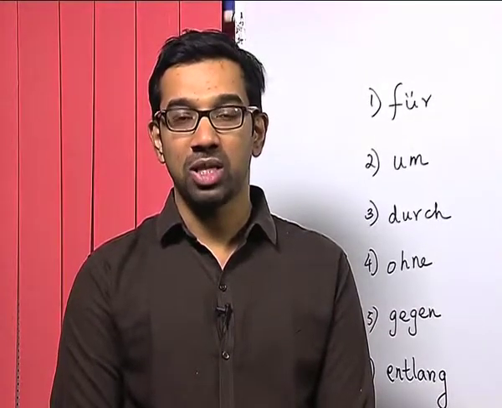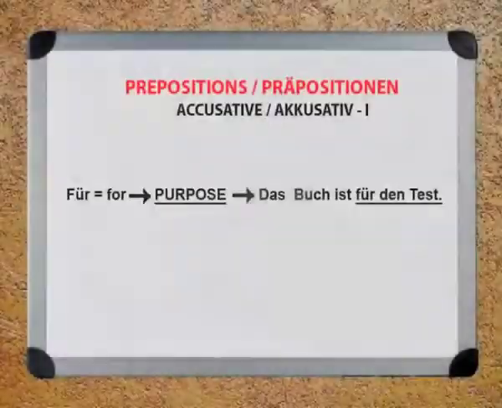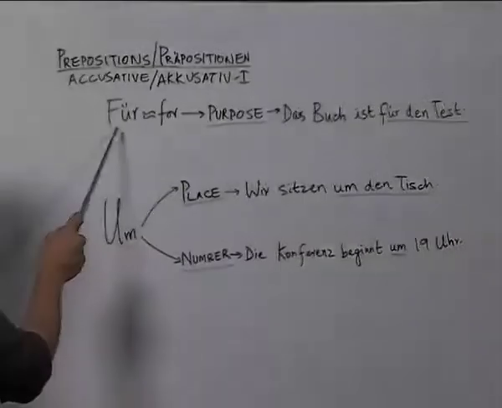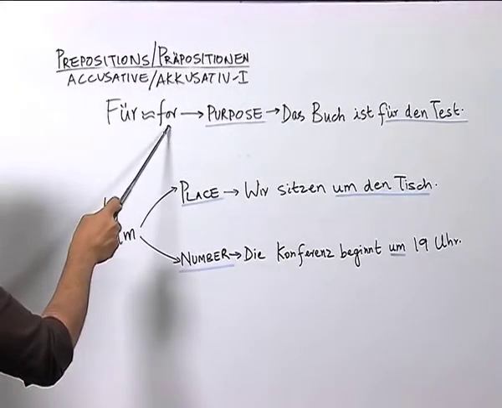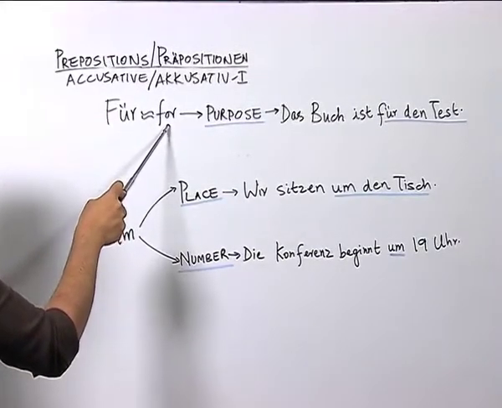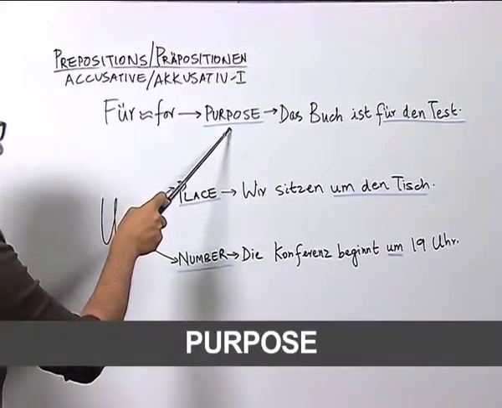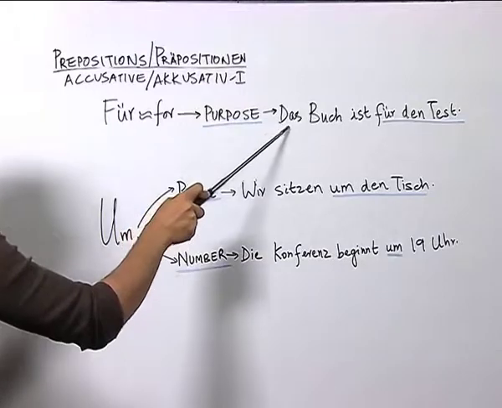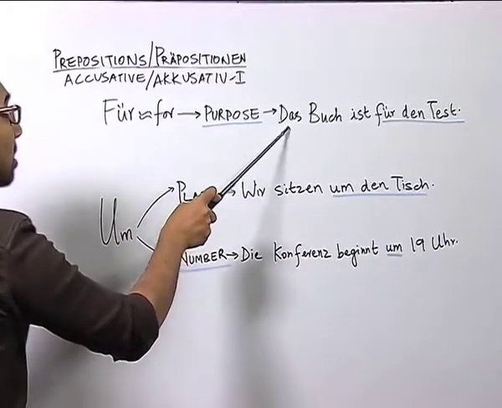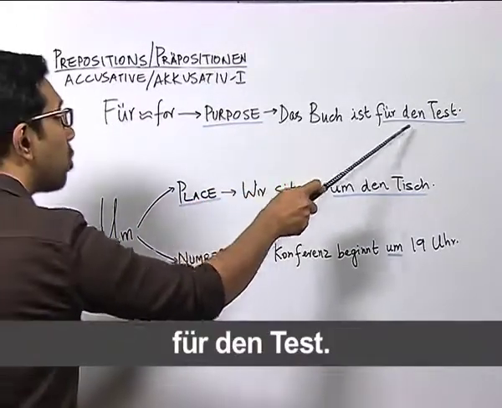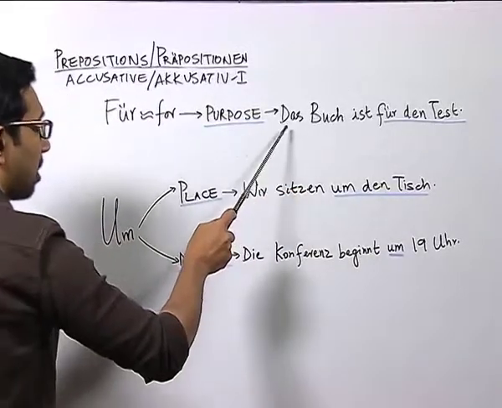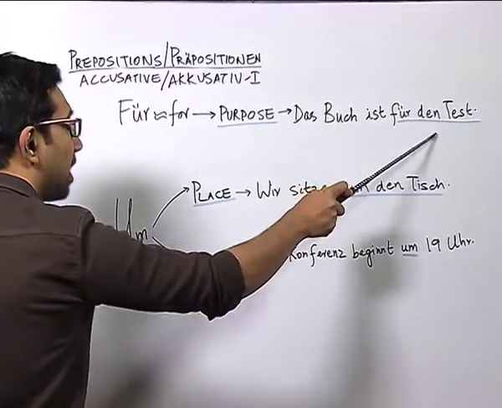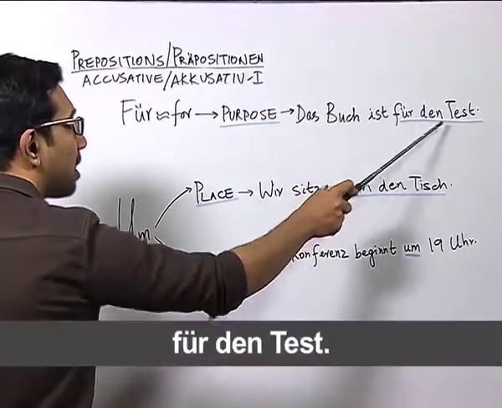Now, we would concentrate on the first two prepositions, für and um, and see what are the meanings which they have and how they can be used in a sentence. The preposition für, or in English we call it for, is used to denote a purpose. Now, the word purpose can have many meanings. As an example, I have written here a sentence, das Buch ist für den Test. Now, as you can see, here we have the nominative das Buch, für den Test. That means the book is for the test.